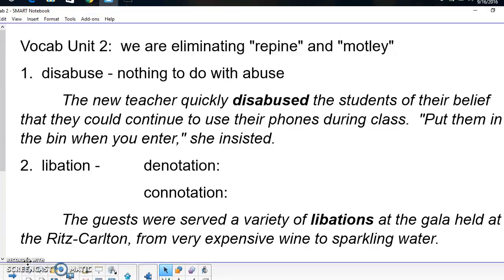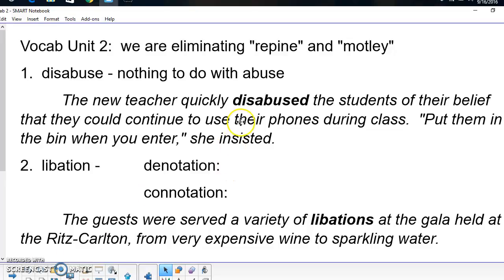It's kind of a difficult word to use because it has nothing to do with abuse, even though it looks like that's exactly what it has to do with. So here's a sentence using it correctly. The new teacher quickly disabused the students of their belief that they could continue to use their phones during class. Put them in the bin when you enter, she insisted.